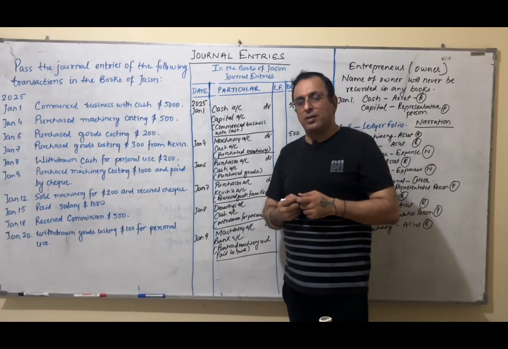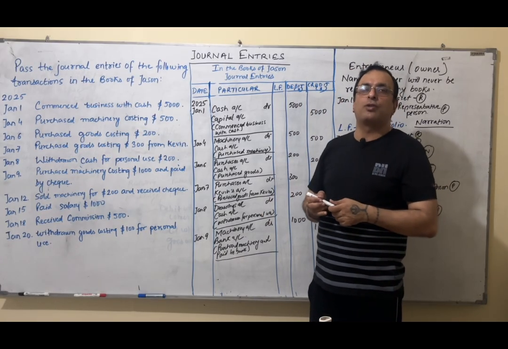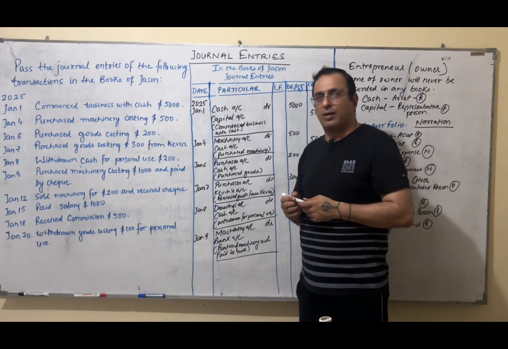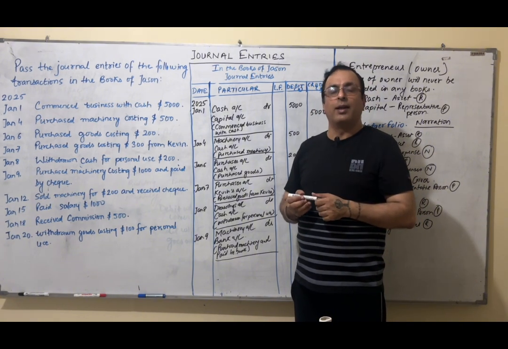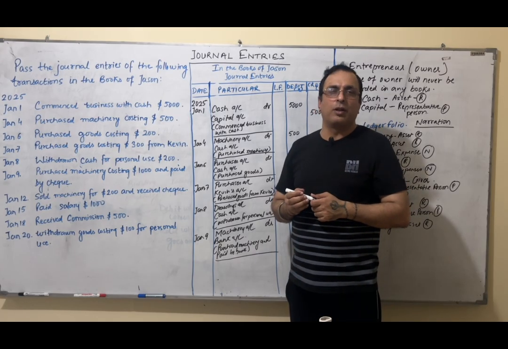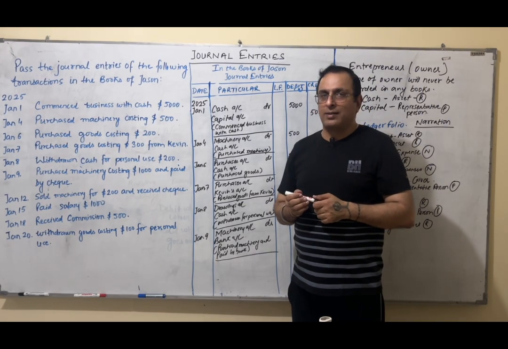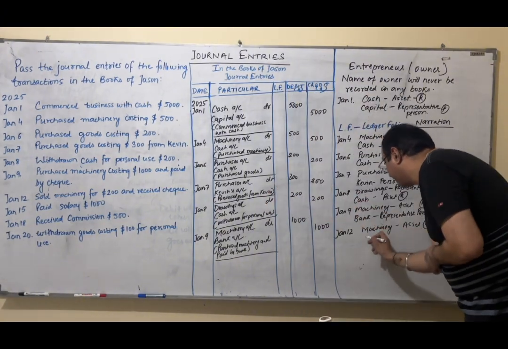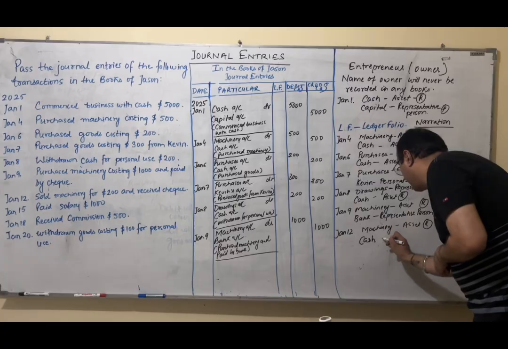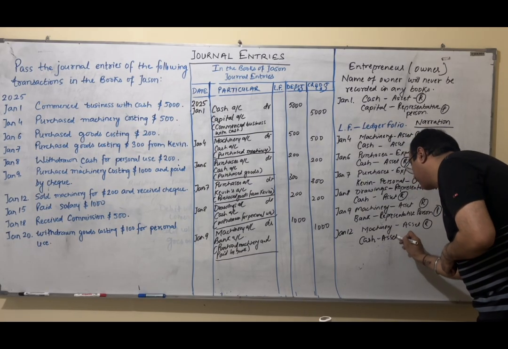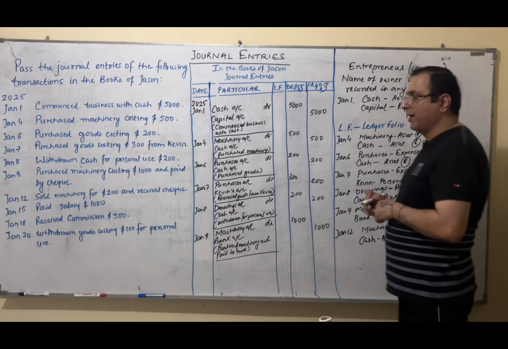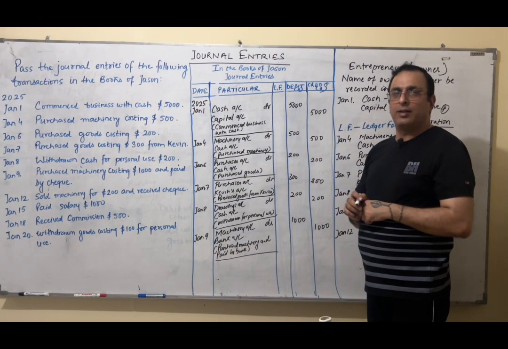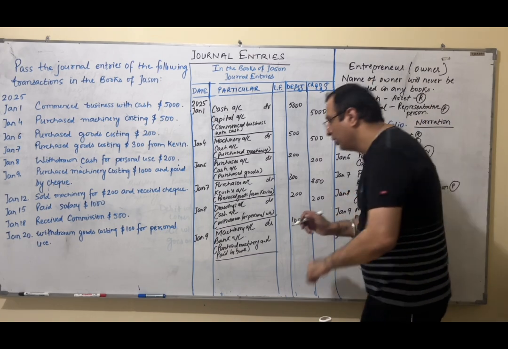Second thing, in some books you will find they assume that the check is deposited in bank the same day. Then you can use bank. But I am not assuming. I am going as per the law, as per the rule, that if the check received is not deposited in bank the same day, it is taken as check in hand or cash. Right, guys? So I will take it as cash. Cash is also an asset, a real account. Now, when I sell something, I receive cash, right? Cash comes in, and the asset which I am selling goes out. Machine goes out.